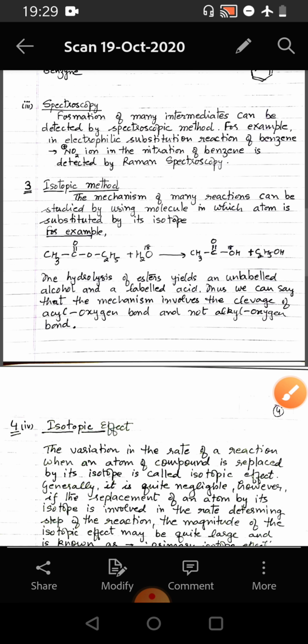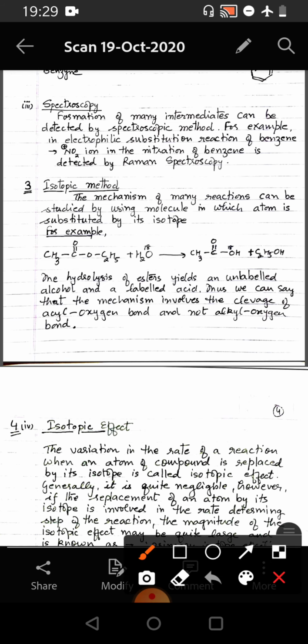And the third is spectroscopy. Formation of many intermediates can be detected by spectroscopic methods. For example, in the electrophilic substitution reaction of benzene, the NO2 plus ion in the nitration of benzene is detected by Raman spectroscopy.